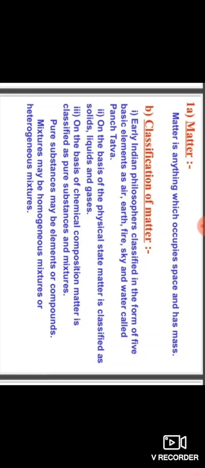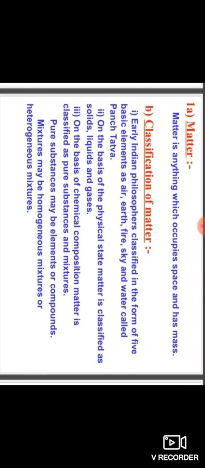So how is matter classified? Let us see about that. Earlier, Indian philosophers classified matter into five basic elements. They are called Panchatattva: air, earth, fire, sky and water.